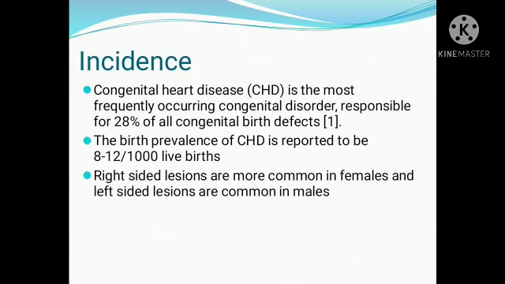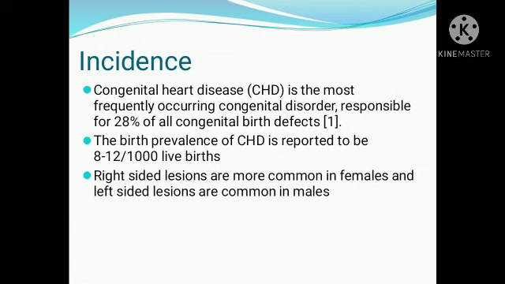Next, we will move on to the incidence of congenital heart disease. Congenital heart disease is the most frequently occurring congenital disorder among all, such as GI and genitourinary. It constitutes almost 28% of all congenital defects. So it is almost more than one fourth of congenital defects.